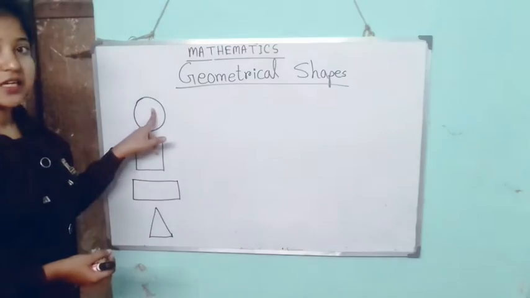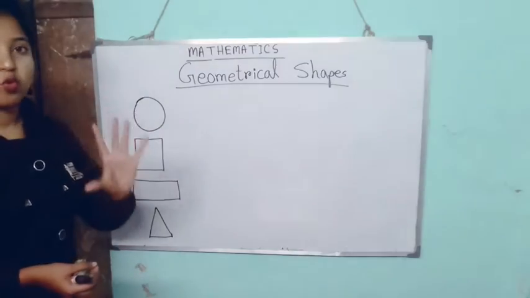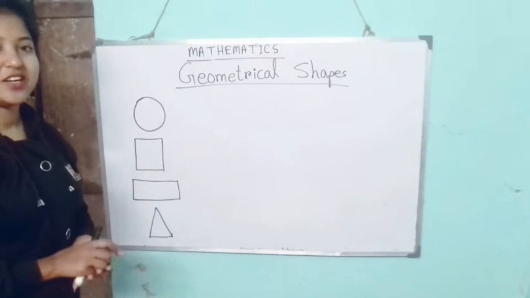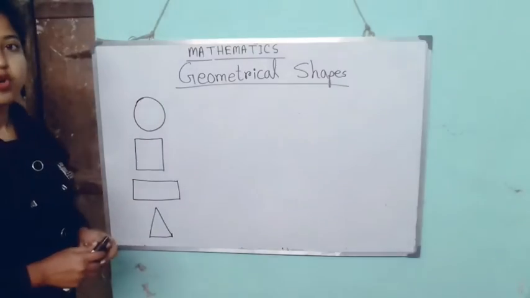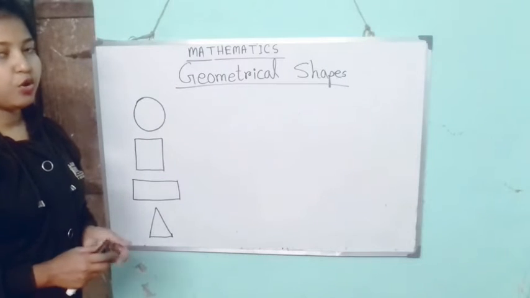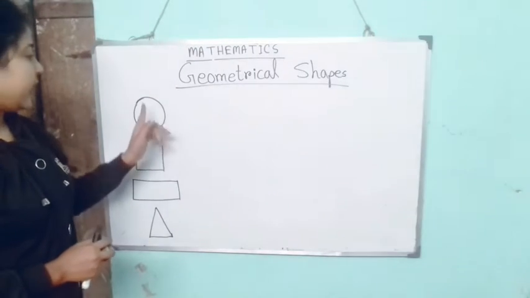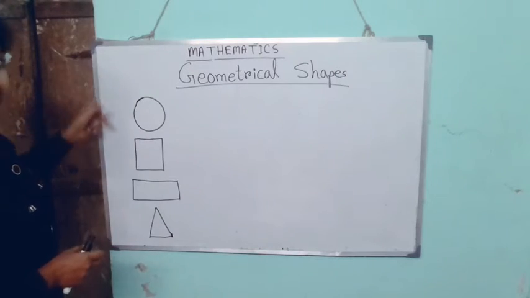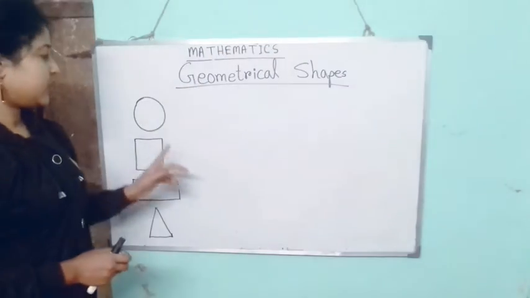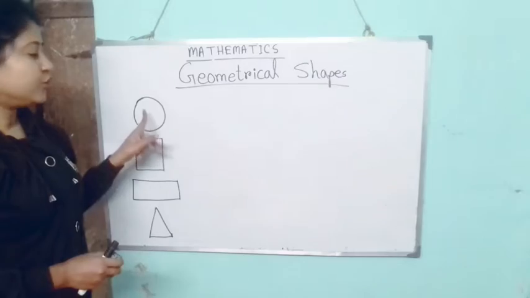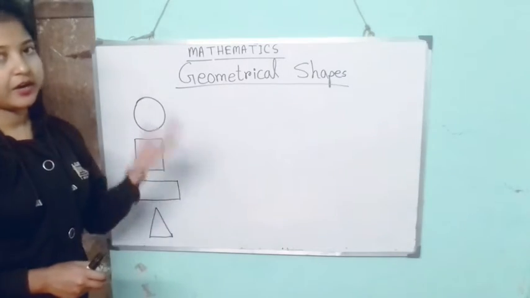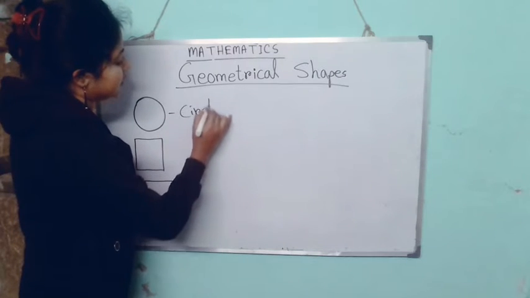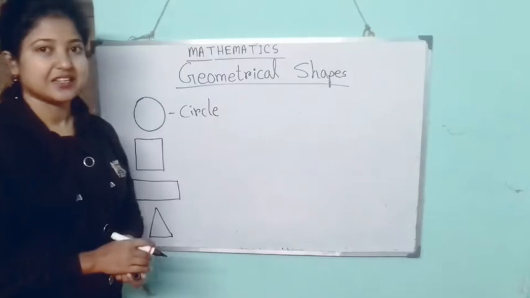See, this is a circle. You can see whom we can call a circle. That is round, right? We can call it a circle. A circle has no corners, and it doesn't have a straight side, right? This board has a straight side. But a circle doesn't have a straight side. So a circle doesn't have any corner or any straight side. So this is called a circle. It is round. Circle is round.